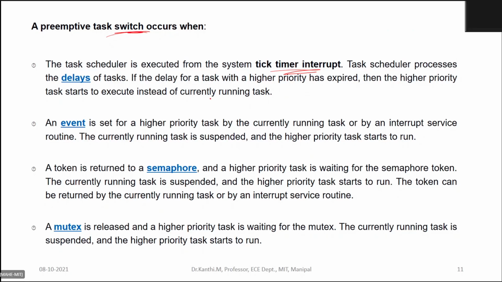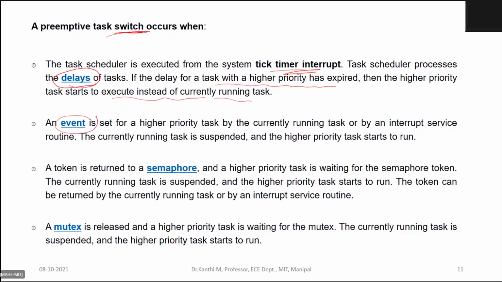The task scheduler process delays if you use some delay. If the delay for the task with the higher priority has expired, then of course the higher priority task starts to execute instead of the currently running task. Okay. So suppose you are using some delay function. Whenever there is a delay called, then you are going to the delay wait function. Then definitely from the ready list, another task will get a chance for execution. Okay, so through this you can have task switching.